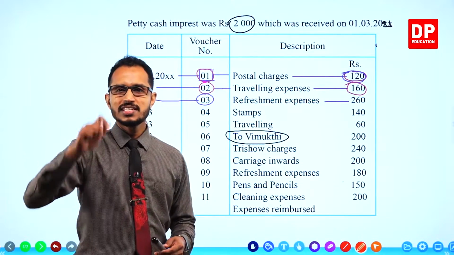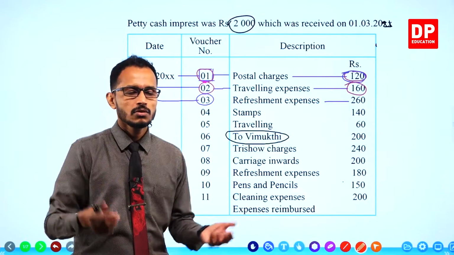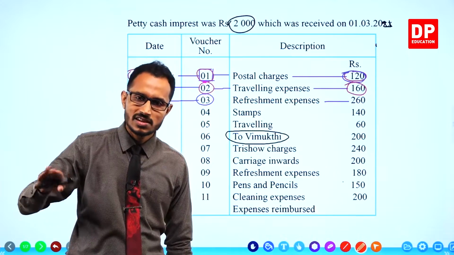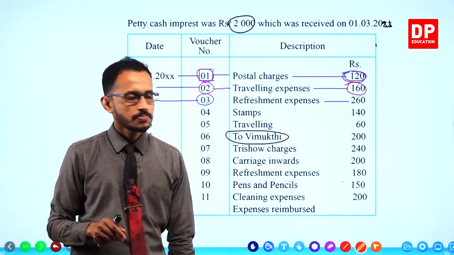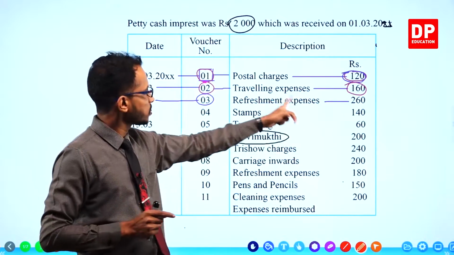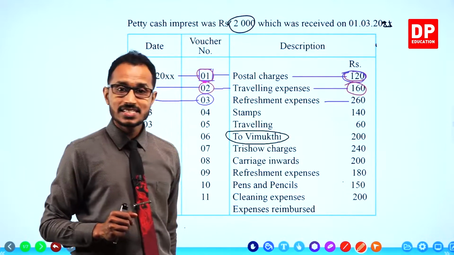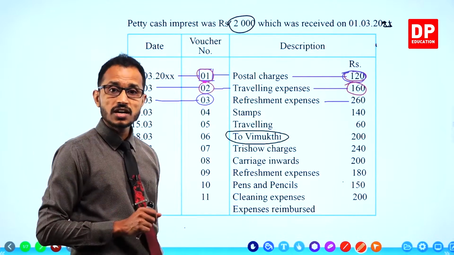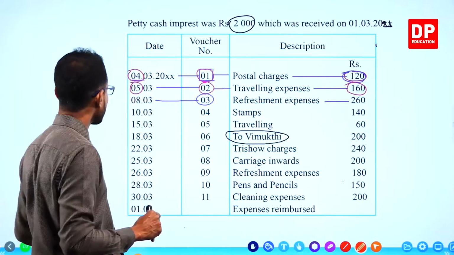People are used to having a tea and they are asking for a break every once in a while to have a tea. Refreshment expenses refer to those tea and coffee expenses. And we have spent 260 for refreshment expenses. All right. Let's go and check how the refreshment expenses are recorded.